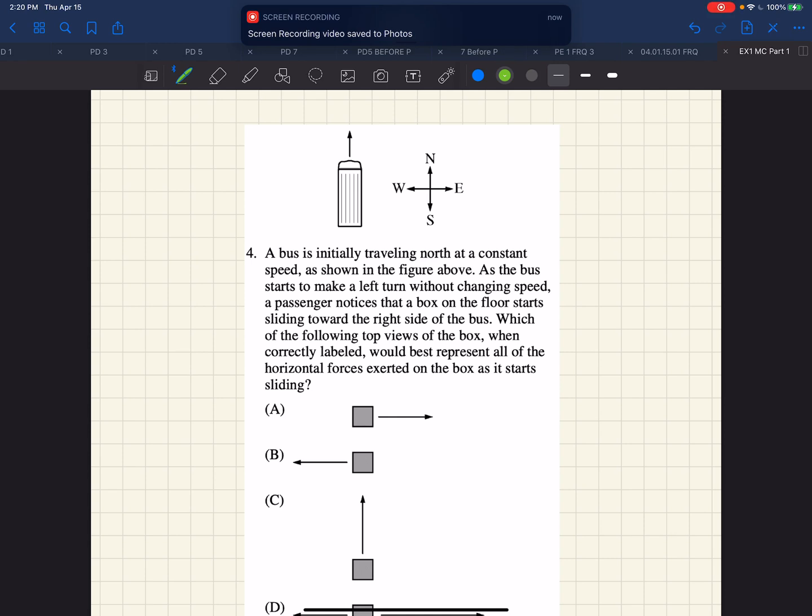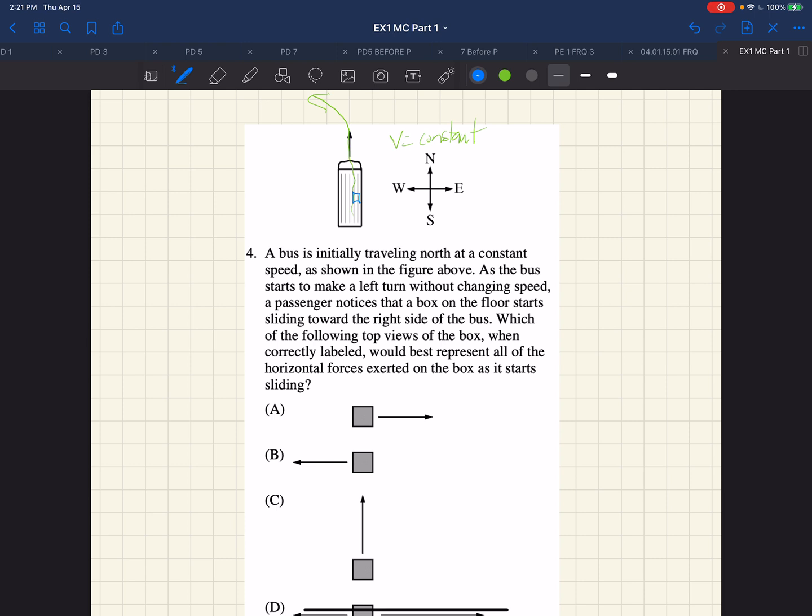This question, we have a bus, and the bus is taking a left turn without a reduction in speed, so v is constant. And we are told that there is a little package in the bus that, as the bus moves around the corner, slides to the right.